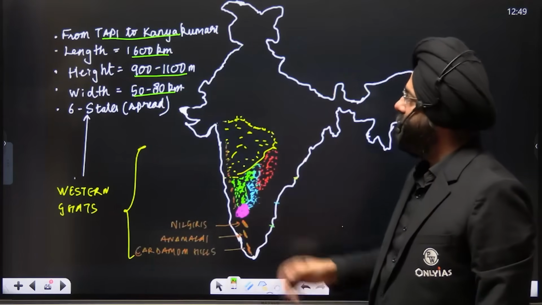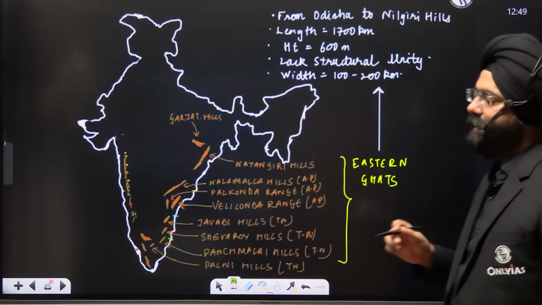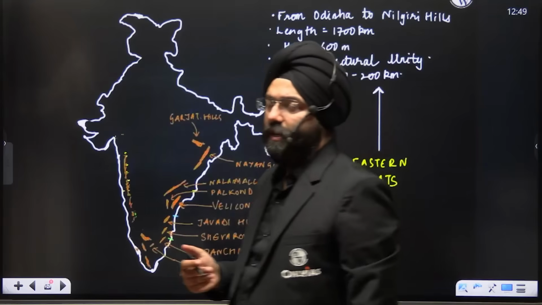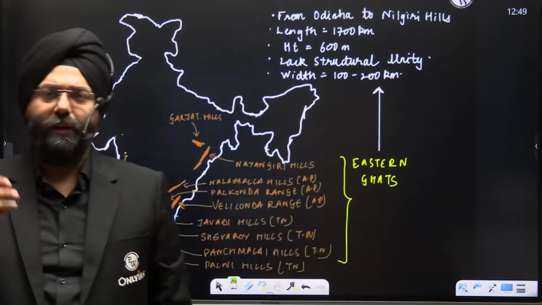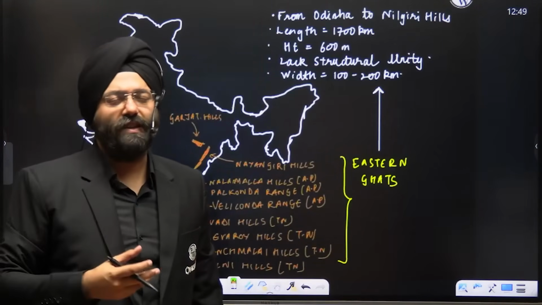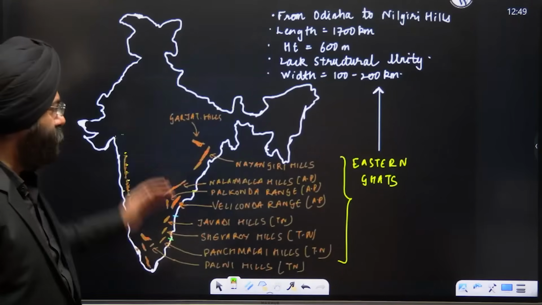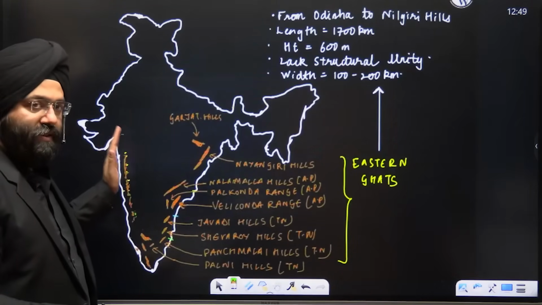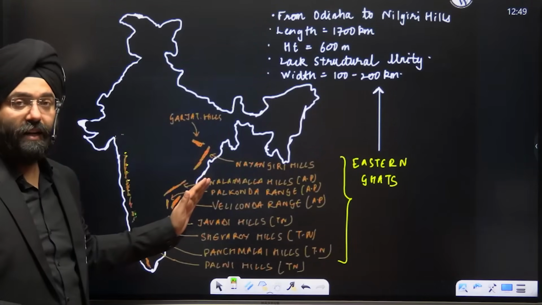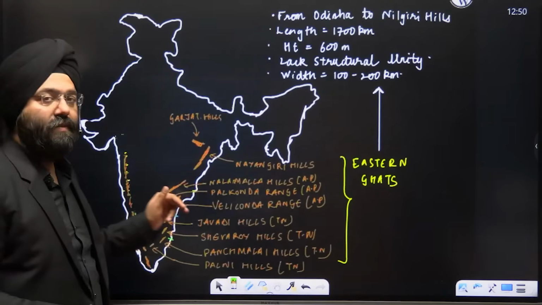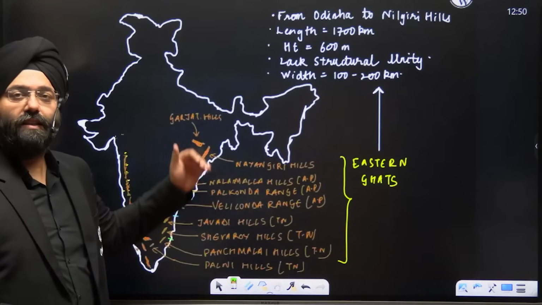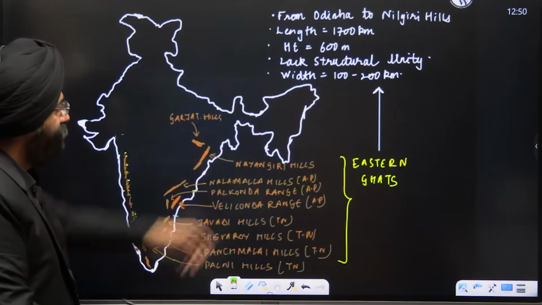Let's move ahead towards the Eastern Ghats. Now, the Eastern Ghats is not as continuous as the Western Ghats, and a lot of broken and different ranges are present here, which basically make up the Eastern Ghats, because a lot of rivers are moving from the Western Ghat region towards the Eastern Ghat and form deltas here. So there is a lot of erosional activity that has taken place which has broken the Eastern Ghats into many parts. So let's see here.